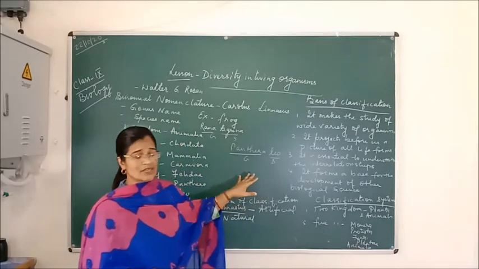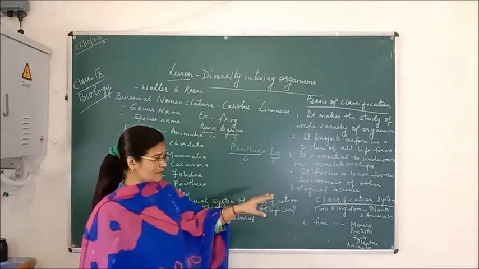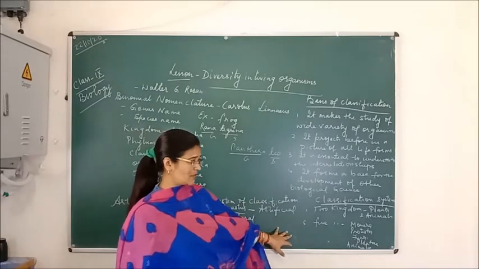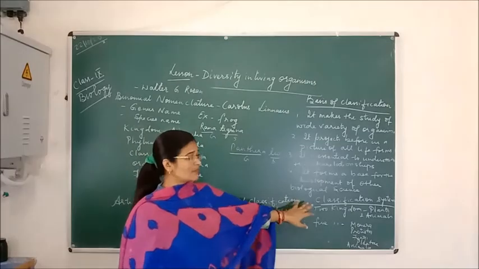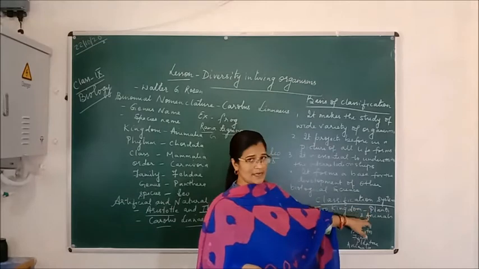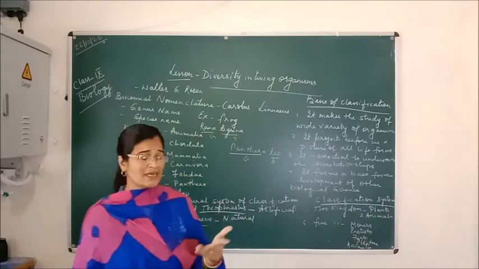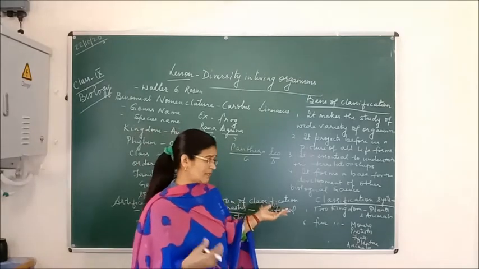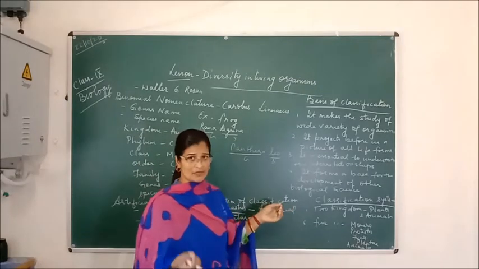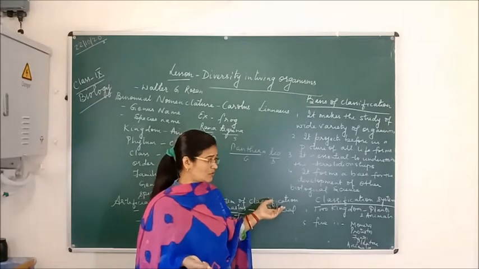Now this classification system is divided, as I told you, into two kingdom classification and five kingdom classification. In two kingdom classification, we categorize all living organisms into plants and animals. But this is also not proper because plants are of great variety. Small microscopic plants are there, and multicellular plants are also there.